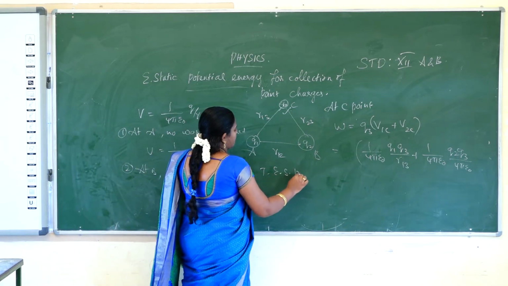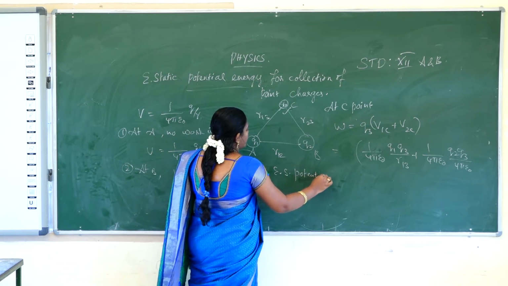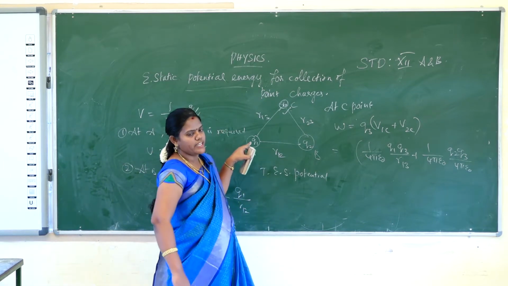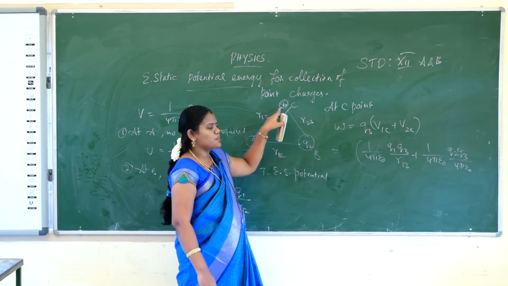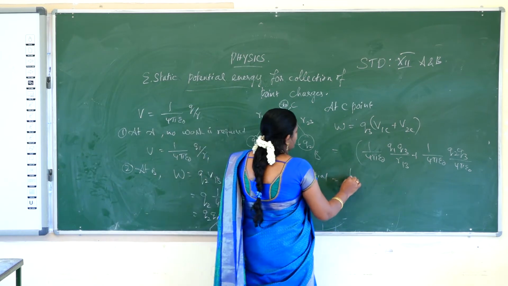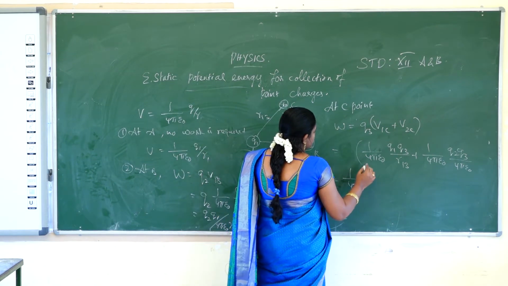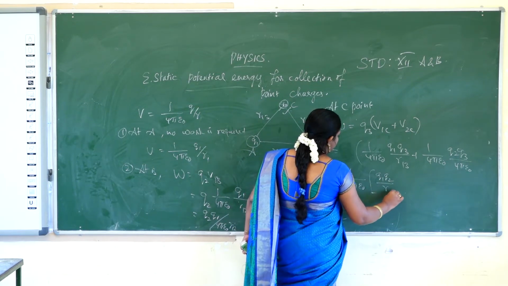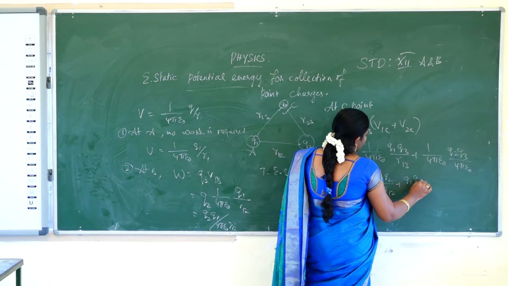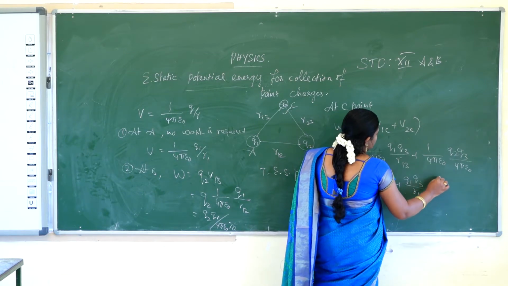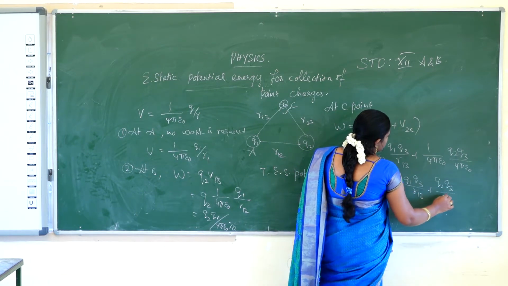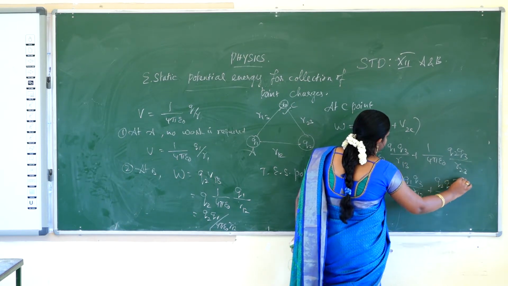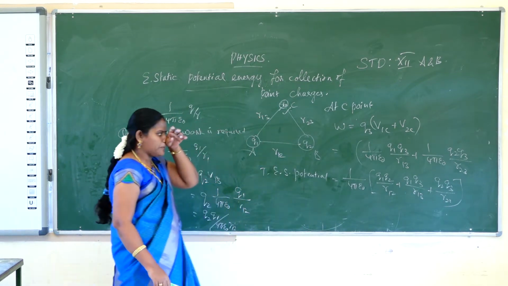The total electrostatic potential is equal to the potential energy at point A plus that at point B plus that at point C. So it is equal to 1 by 4 pi epsilon naught, taken as common, Q1 Q2 by R12 plus Q1 Q3 by R13 plus Q2 Q3 by R23. Okay, so this is the total electrostatic potential energy.